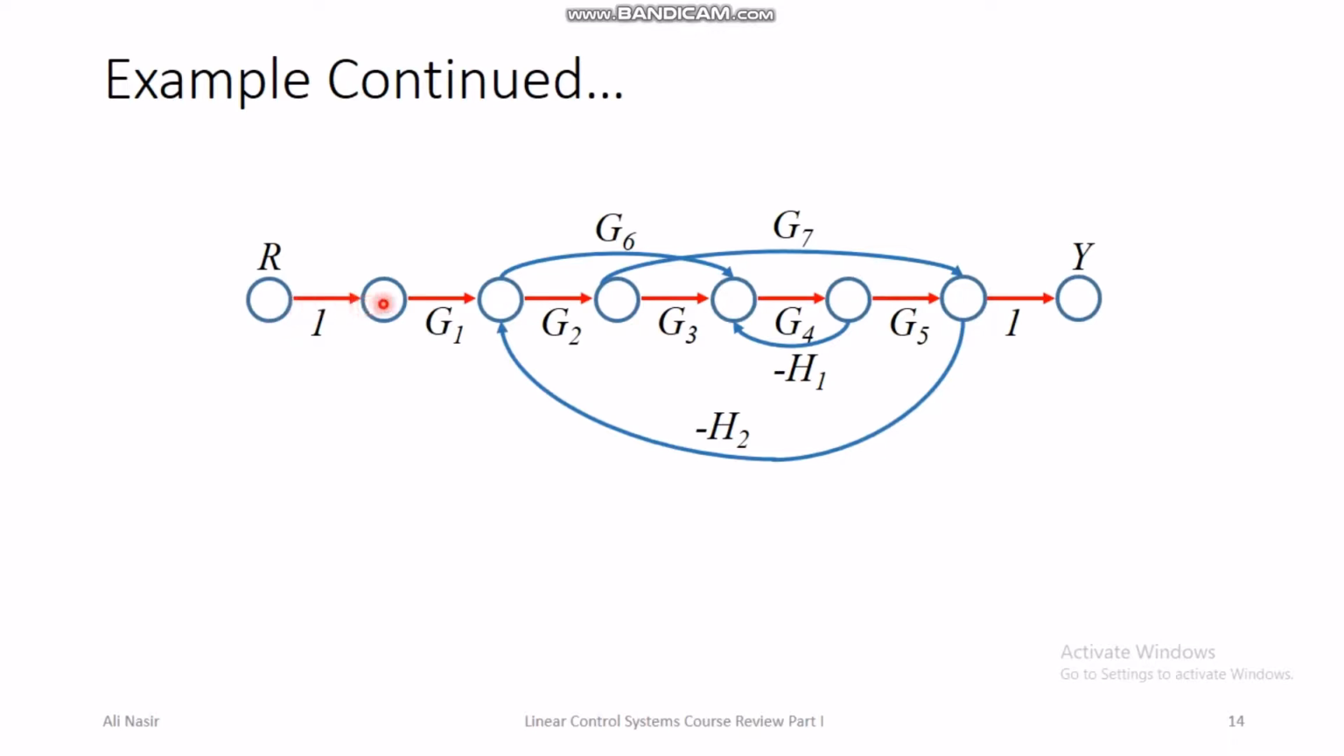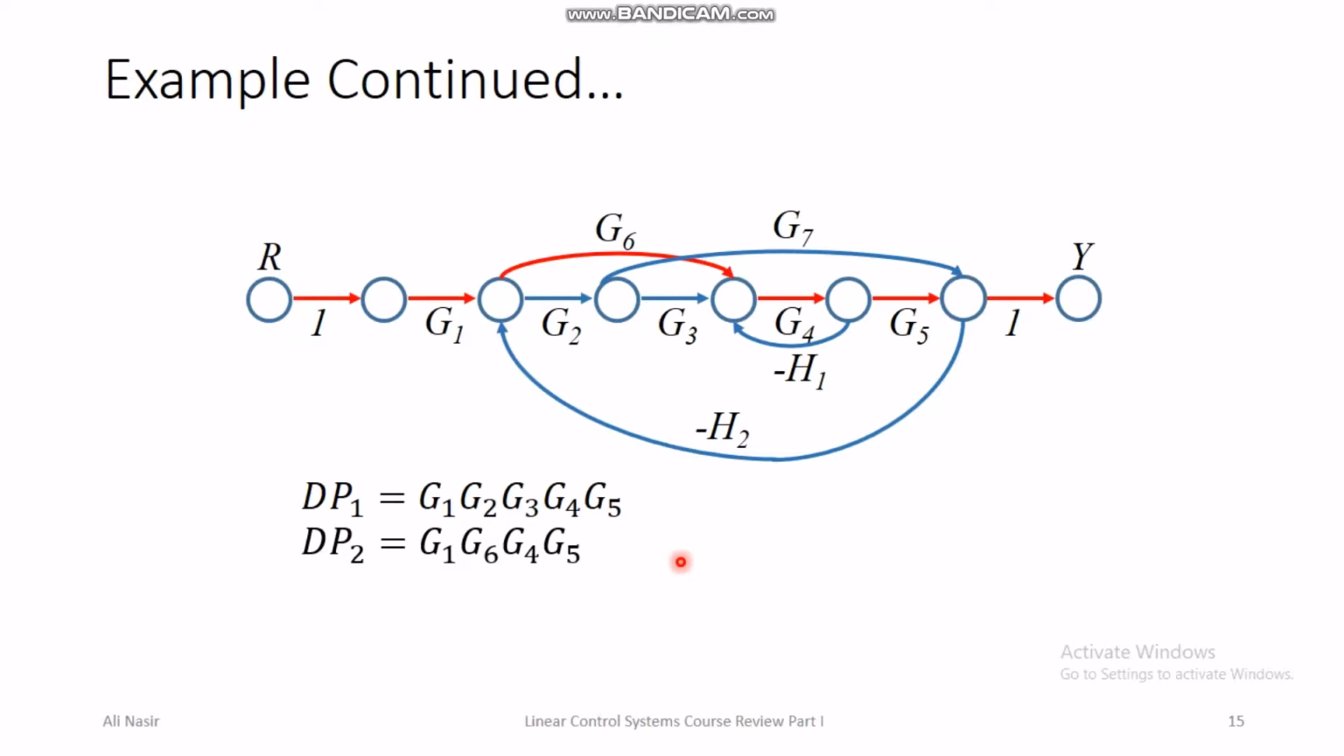So you can see that there is an obvious direct path from R to Y, and this direct path is G1, G2, G3, G4 and G5. So the transfer function of this direct path is G1, G2, G3, G4, G5. Then we have another direct path which is from here, from the third node we jump and we come back at the fifth node and go straight to the Y. This is another direct path, and the transfer function of this direct path is G1, G6, G4 and G5.